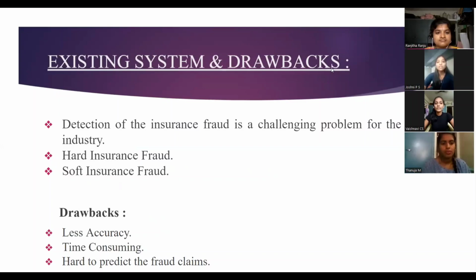Next is the existing system and drawbacks. Detection of insurance fraud is a challenging problem for the insurance industry. Here we have hard insurance fraud and soft insurance fraud. Hard insurance fraud means when people intentionally stage an accident, and soft insurance fraud means when a person has a valid insurance but falsifies an insurance claim. The drawbacks are less accuracy, time consuming, and it is hard to predict the fraud claims.